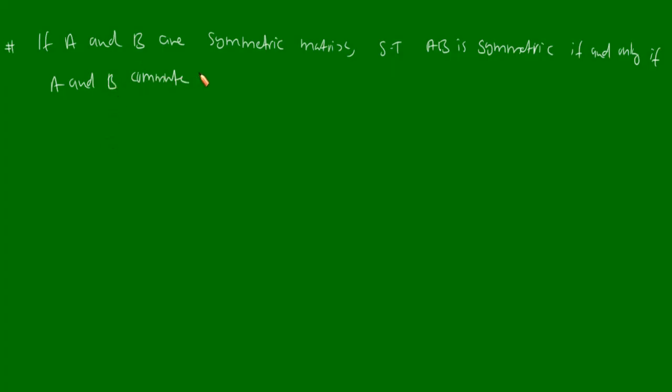If A and B are symmetric matrices, then we have to show that A into B is symmetric if and only if A and B commute. Now if A is symmetric, then that means A transpose is equal to A, and if B is symmetric, then that means B transpose is equal to B. And AB is symmetric if (A into B) whole transpose is equivalent to AB. Okay, now let us consider (AB) whole transpose.